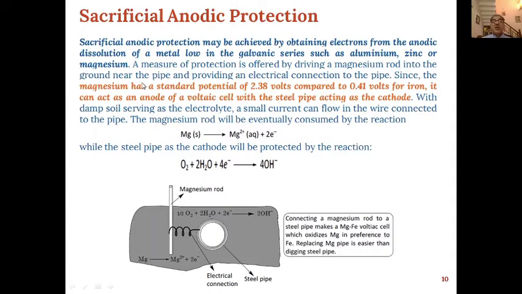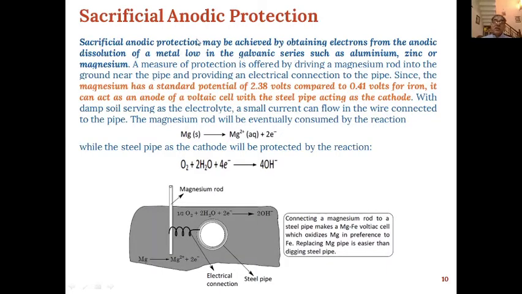Now, sacrificial anodic protection is achieved by obtaining electrons from the anodic dissolution of a metal which is low in the galvanic series.